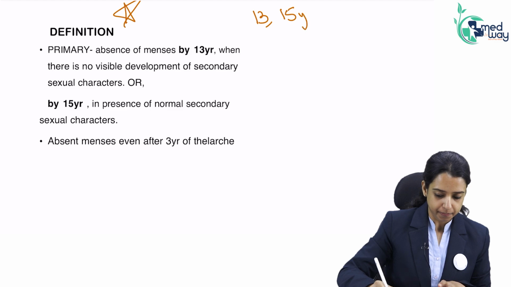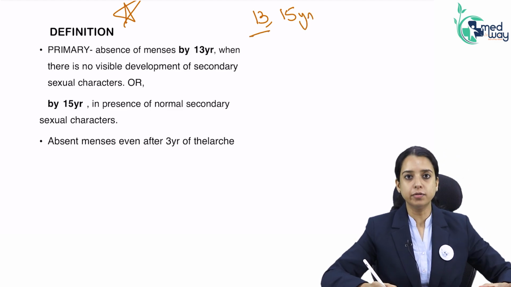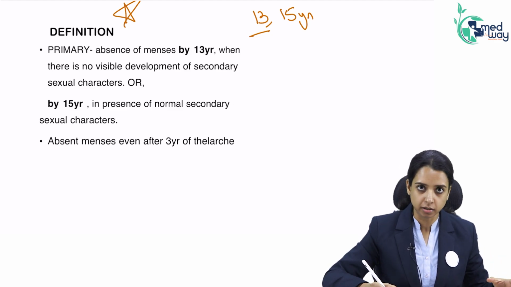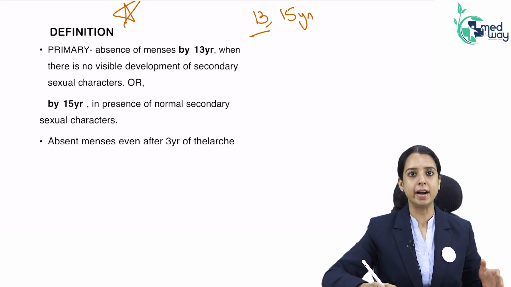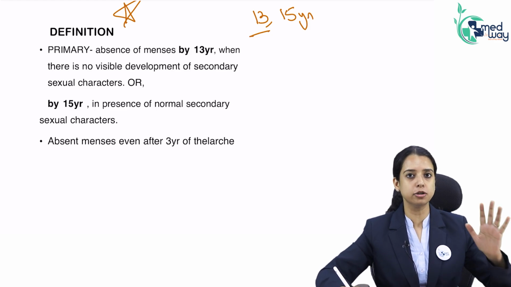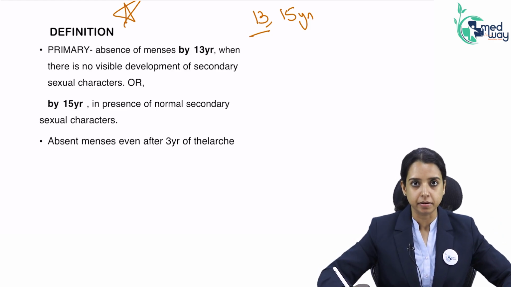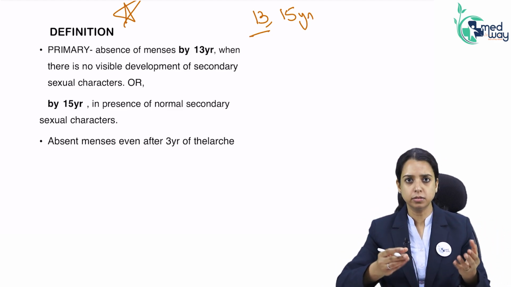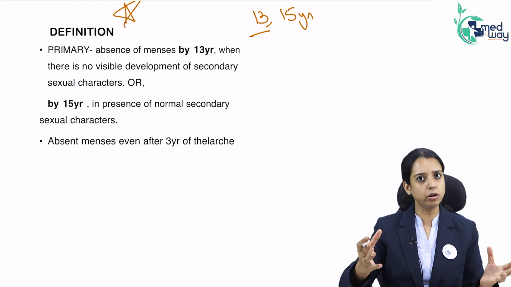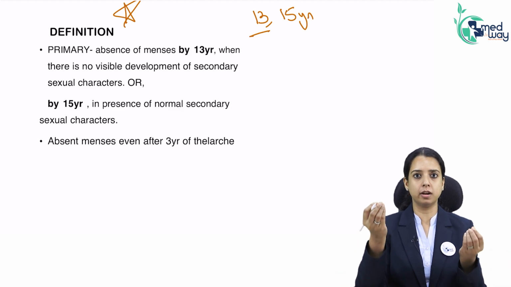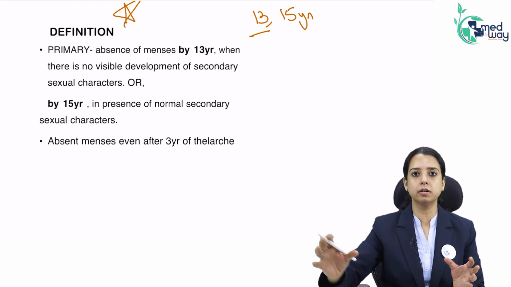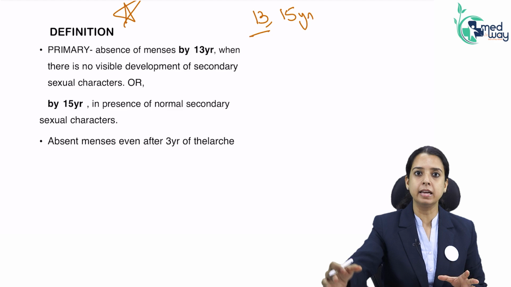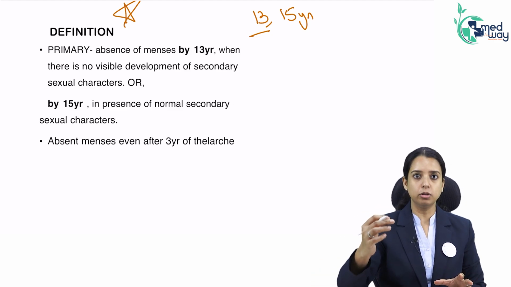So I will repeat. If a girl comes to you at the age of 13 with no secondary sexual characters, no menses, you will evaluate her at the age of 13. Suppose this girl comes to you at the age of 13 and she says that secondary sexual characters are present but menses has not happened. Then you say, see, secondary sexual characters have happened. We should wait another 2 years to see whether menses will come or not. You have got hormones in your body, that is why secondary sexual characters have developed. When I am saying secondary sexual characters, I am basically talking about thelarche, the breast development. So if that has occurred, we ask her to wait for another 2 years so that menses can happen.